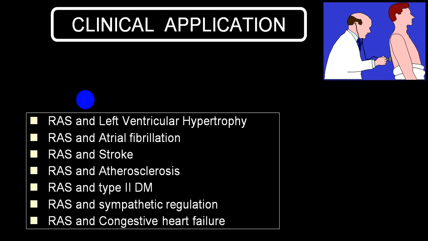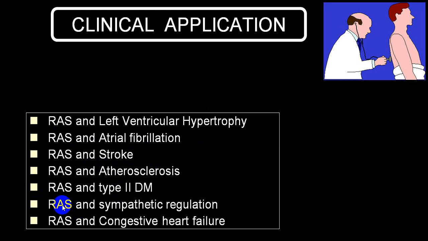The importance of the RAS system is that it is correlated with left ventricular hypertrophy, because of the angiotensin 2 effect and aldosterone effects. Also, RAS is responsible for cardiac arrhythmias like tachyarrhythmias and atrial fibrillation. RAS accelerates stroke by increasing atherosclerosis. It also increases the inflammatory mediators, by which it accelerates type 2 diabetes mellitus, indirectly by increasing insulin resistance.